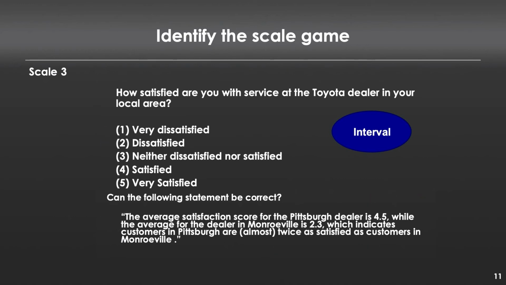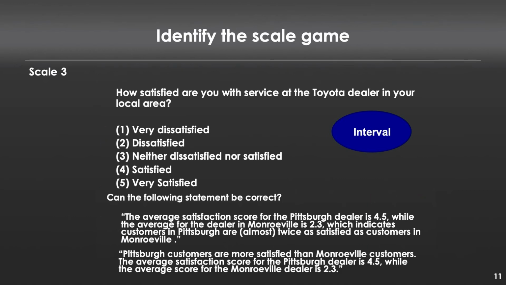Instead, I could say something like this. Pittsburgh customers are more satisfied than Monroeville customers. The average satisfaction score for the Pittsburgh dealer is 4.5, while the average score for the Monroeville dealer is 2.3. In other words, I can make claims about the averages. I can even make claims about which one is more or which one is less. And statistically speaking, we'll talk about how to analyze those data. But what I can't do is say that it is double. I can simply state that one is more or one is less, and I can compute averages for sure, but that doubling piece, that's problematic for an interval scale.